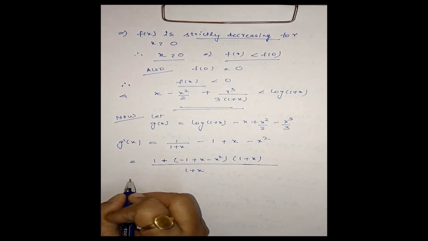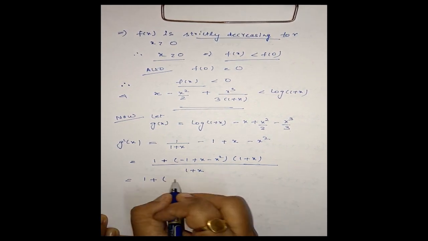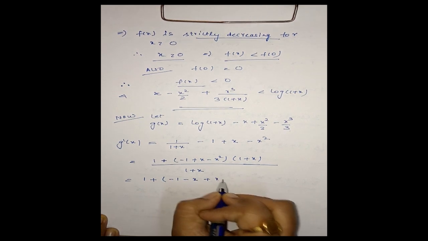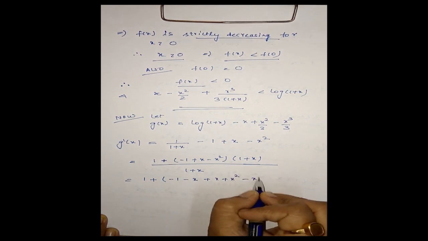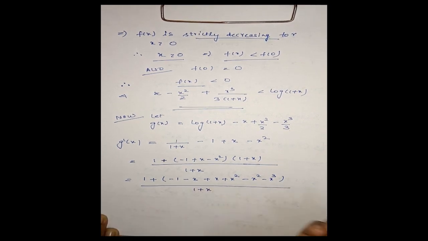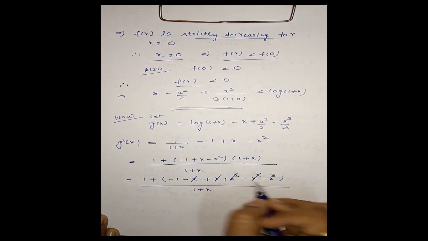Okay, and this is equal to 1 minus 1 minus x plus x square minus x cube divided by 1 plus x. Now this will get cancelled out, this will get cancelled out.